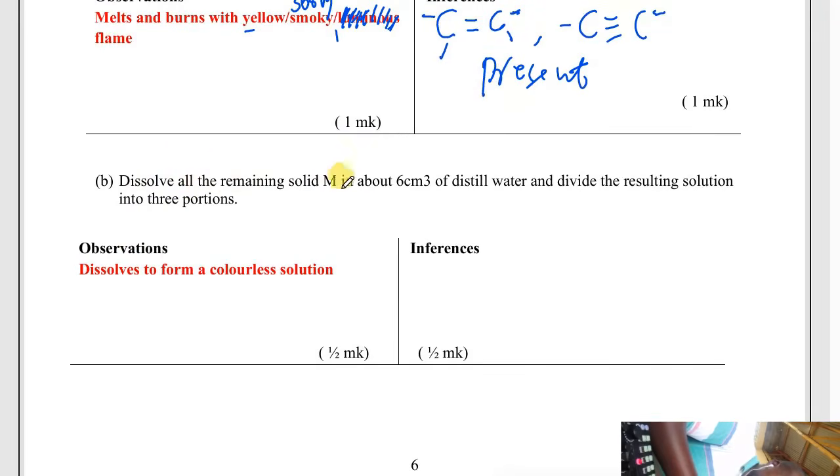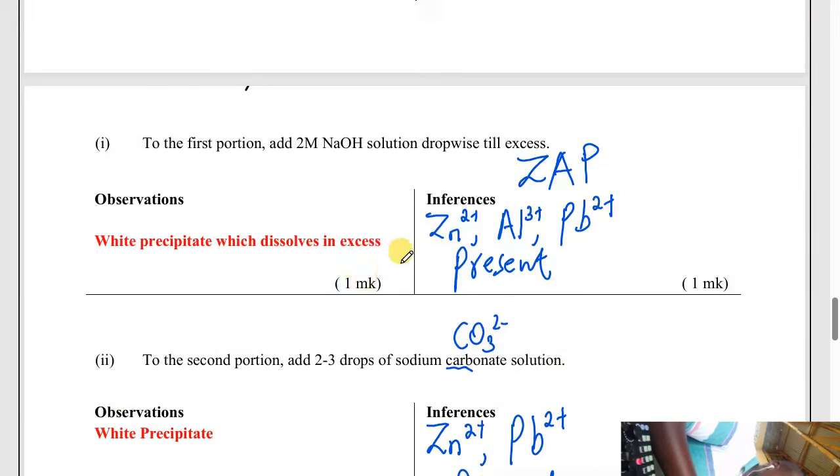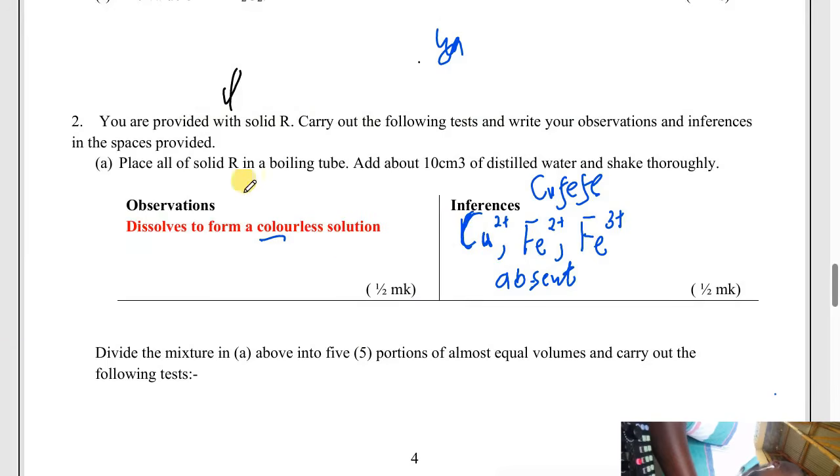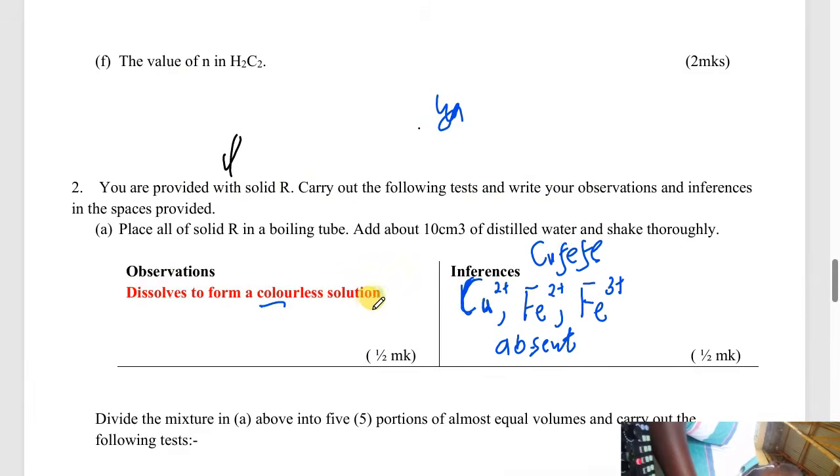Dissolve all the remaining solid M in distilled water. The solid dissolves to form a colorless solution. Now we know we are dealing with organic. Here, do not come back to tell us that the colored ions are absent, copper, iron 2, and so on. That is wrong. Since we have identified that we are dealing with organic analysis, we don't try to test for ions. There, we don't have ions at all.